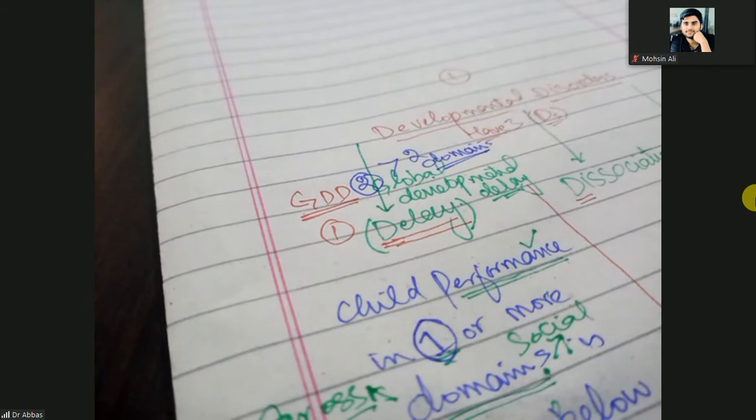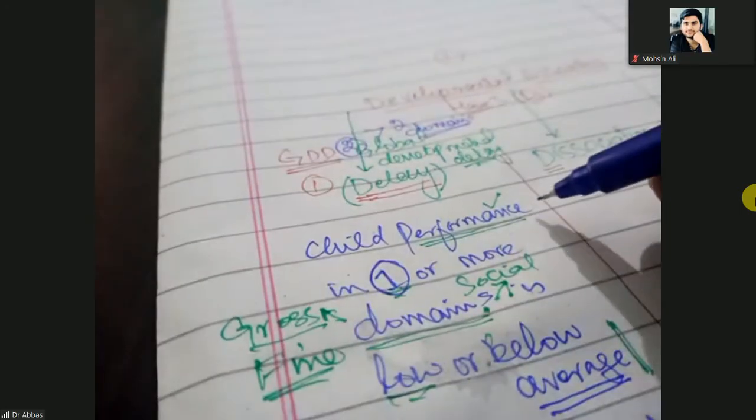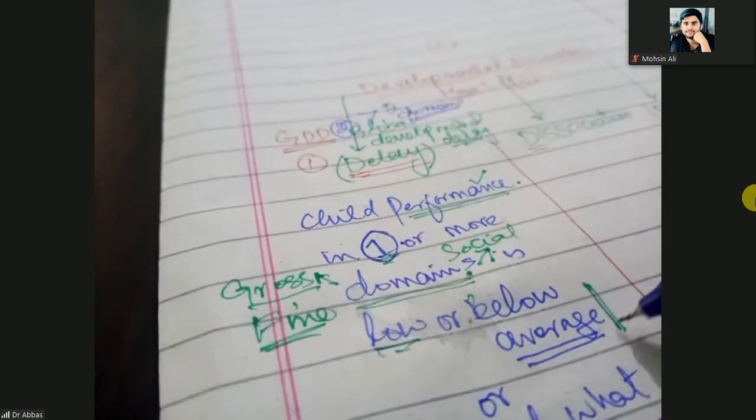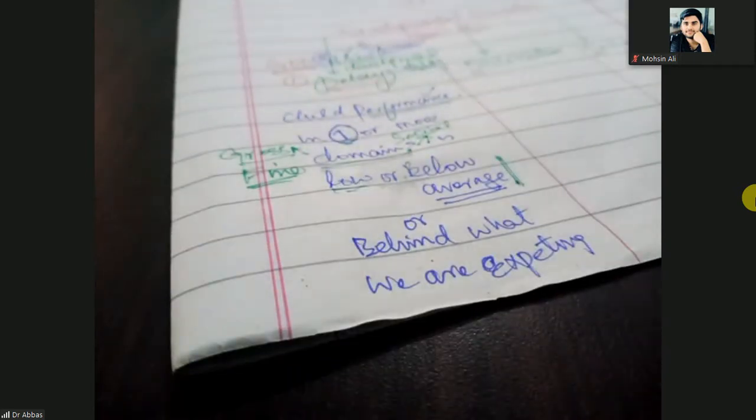So what is the first developmental disorder? It is the developmental delay. Developmental delay means child performance in one or more domains is low or below the average or behind what we are expecting. It means at the third month of age we are expecting the baby can hold the neck, and at the age of 6 months mostly we are expecting that the child can sit with support.